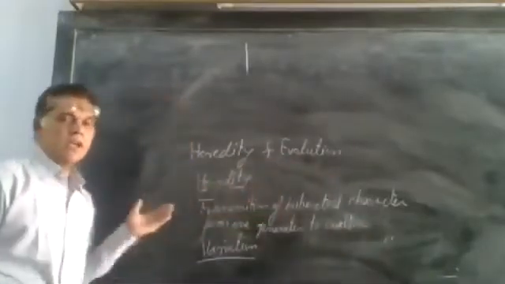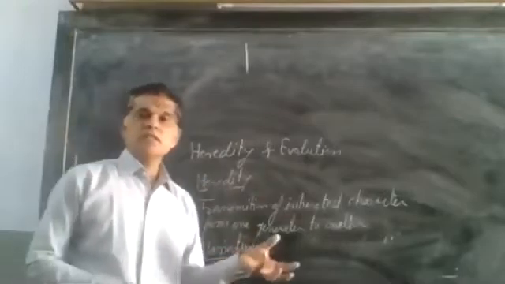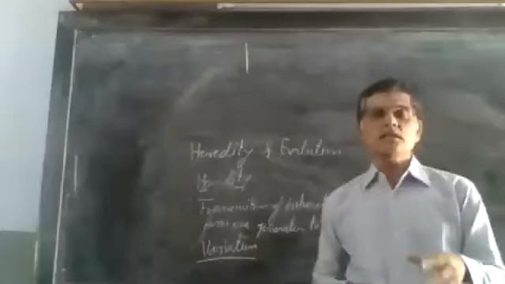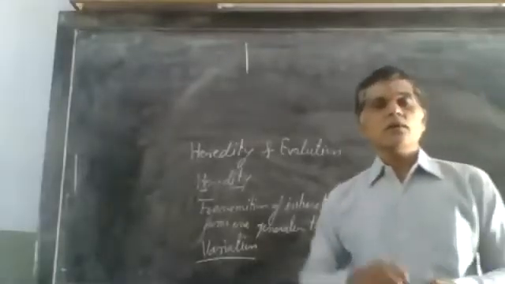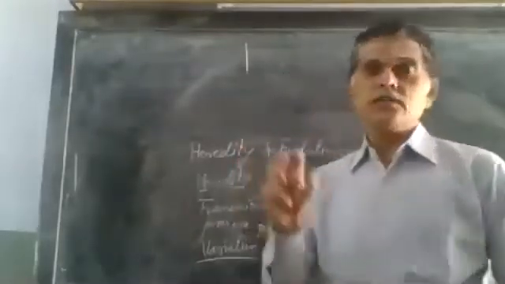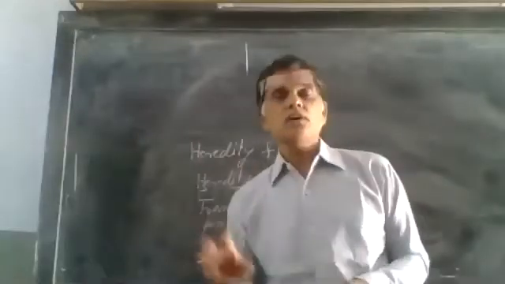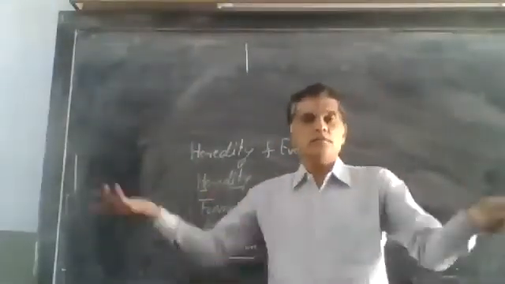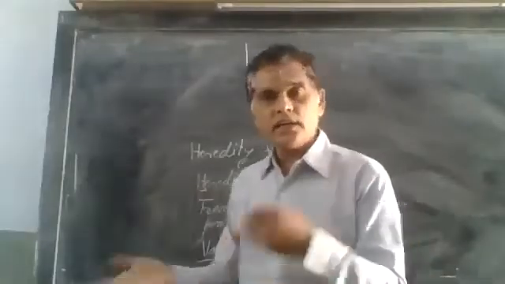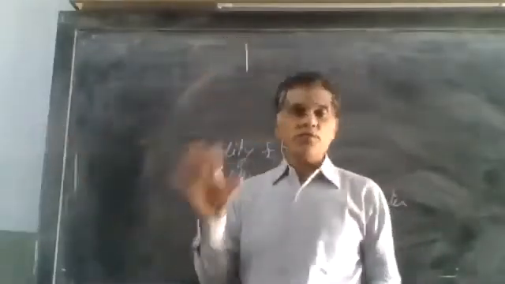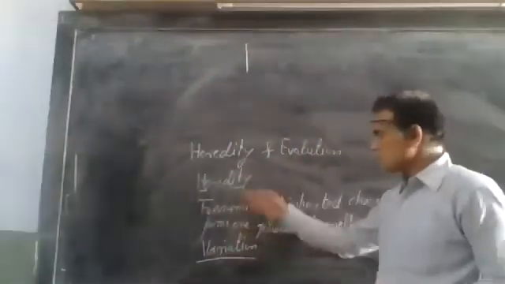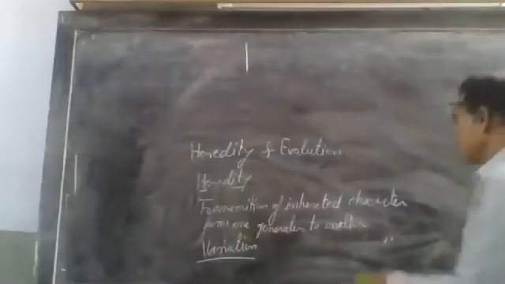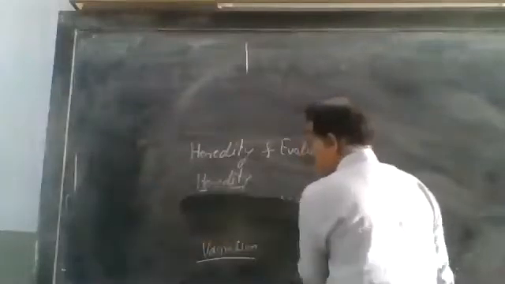And variation means the differences in the organisms of a single population, just like differences in human beings or any other organism. So these are the two things: heredity and variation.